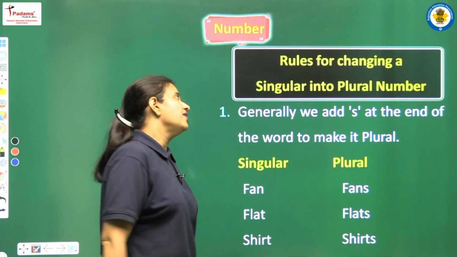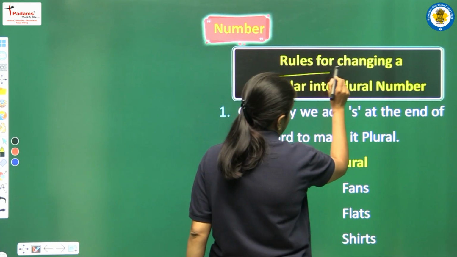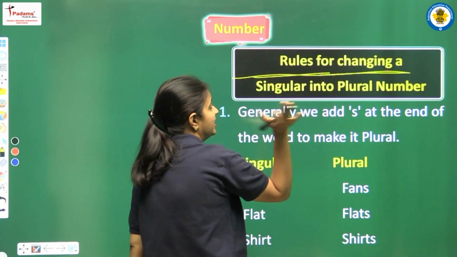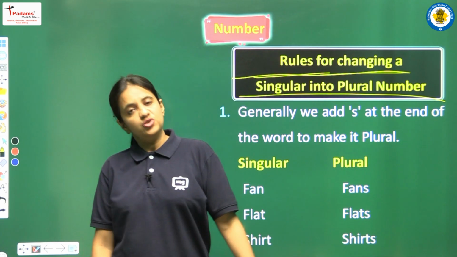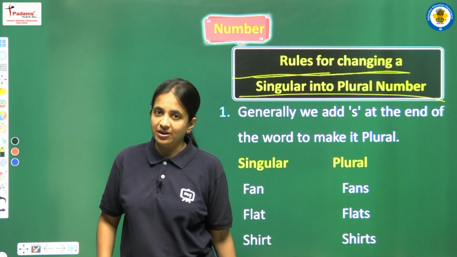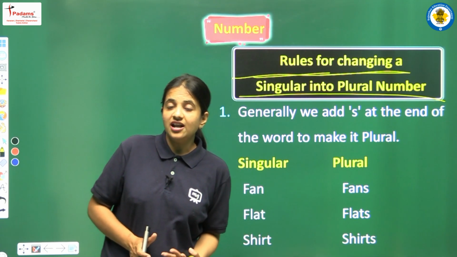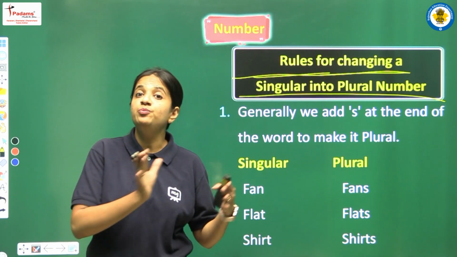Moving on, now we are having some rules. With the help of these rules, we can change a singular number into a plural number. So yes, we are having two different kinds of numbers. Now we can change the nouns from singular number into plural number.